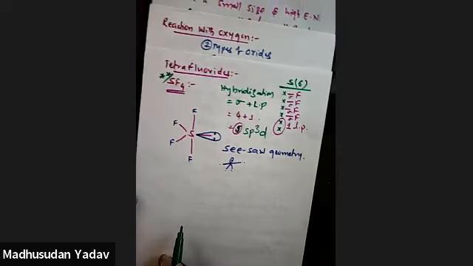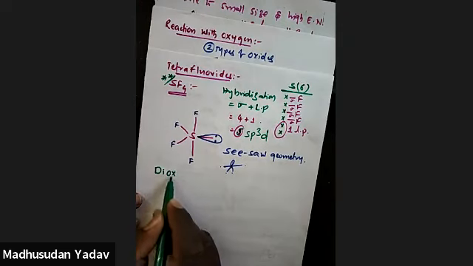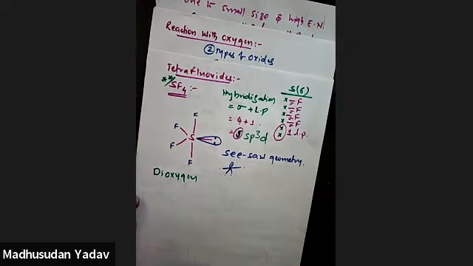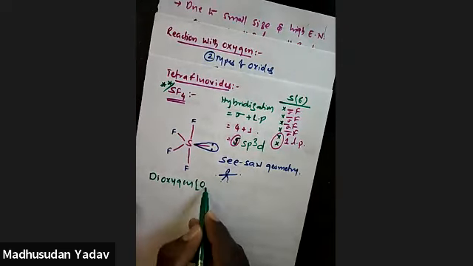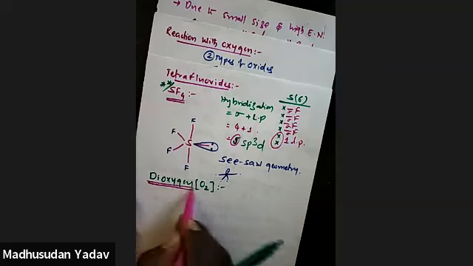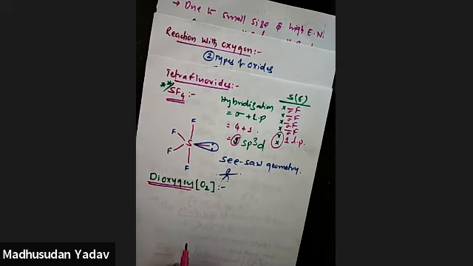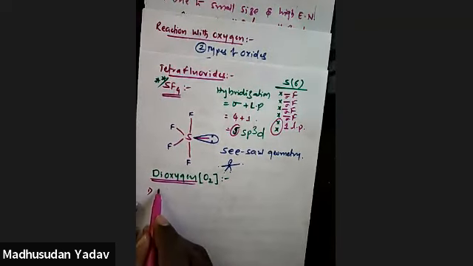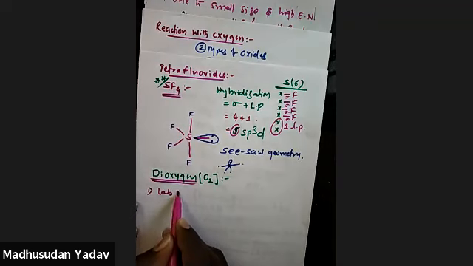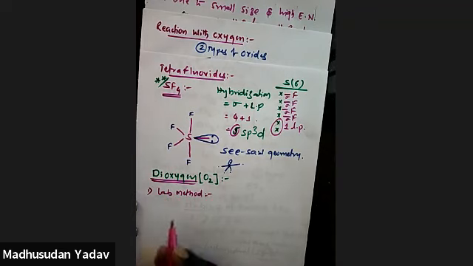Next, we'll move to dioxygen. Dioxygen is nothing but oxygen, O2. It exists in the form of a diatomic molecule. Oxygen exists in the diatomic form. So its preparation methods we'll see. The first method is the lab method. That is a very small scale preparation. Lab method means a small scale preparation.